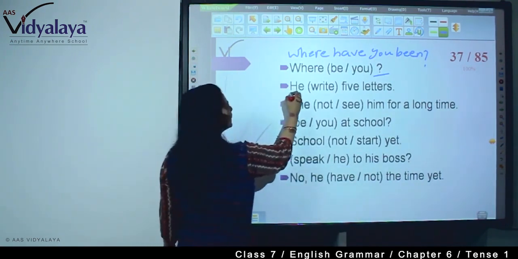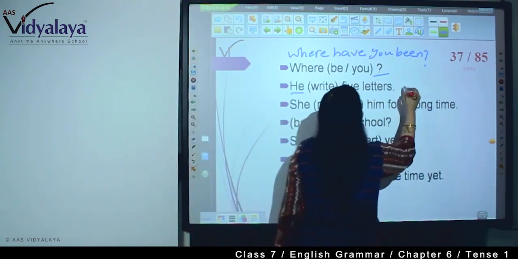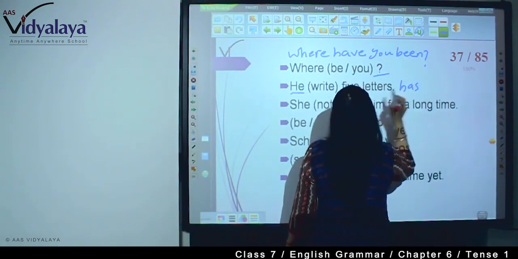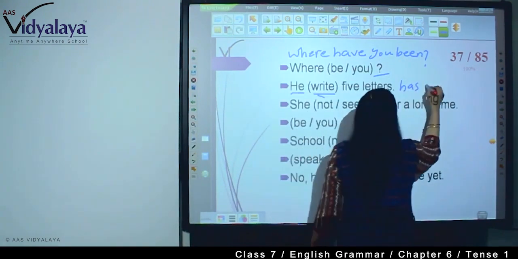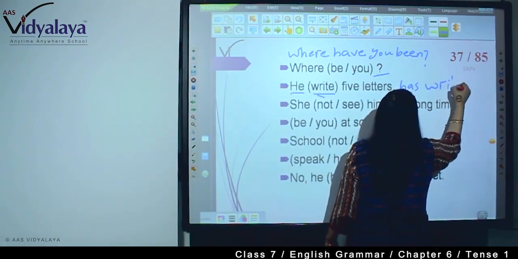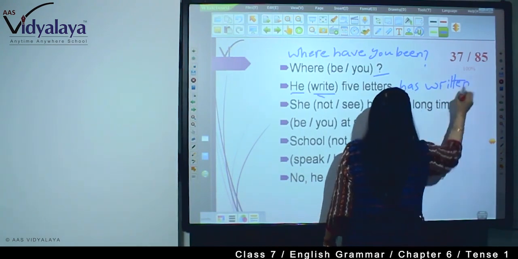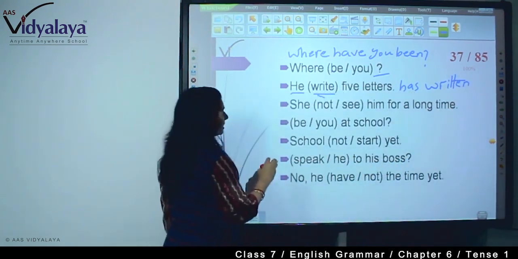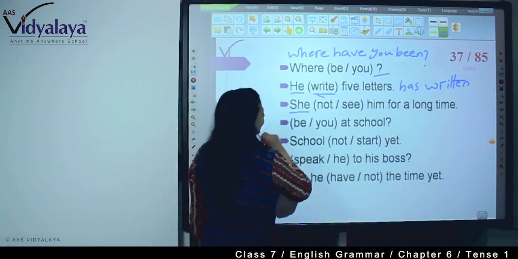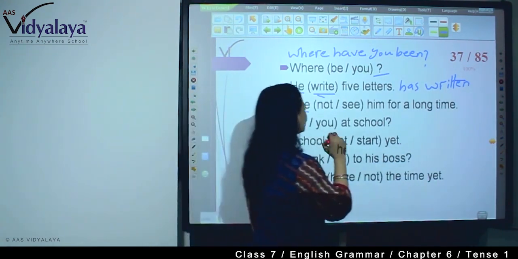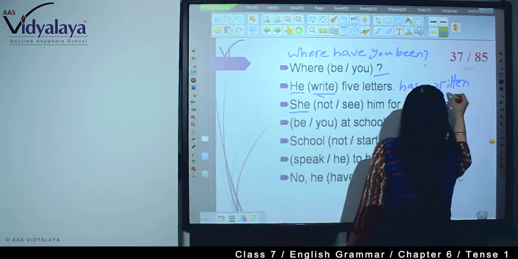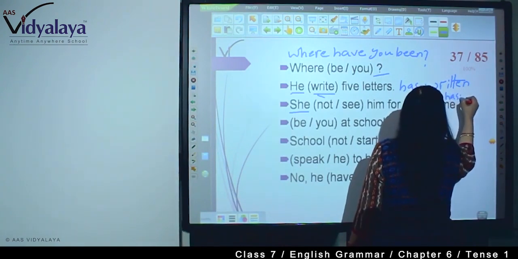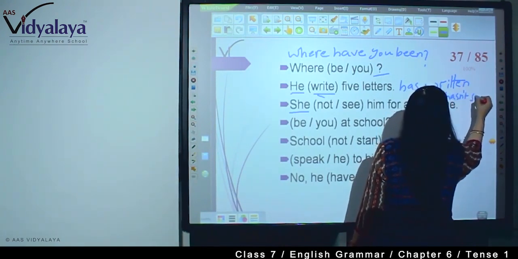Now, here he is singular. So, we know has and the past participle form is written. He has written this letter. Then, now she, so again has not seen him. So, hasn't seen.